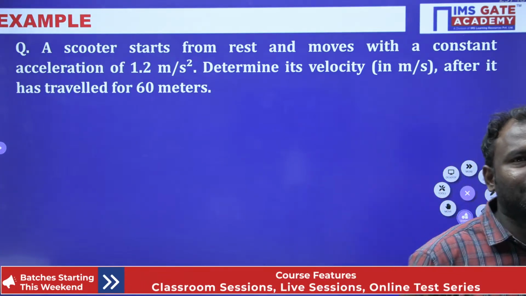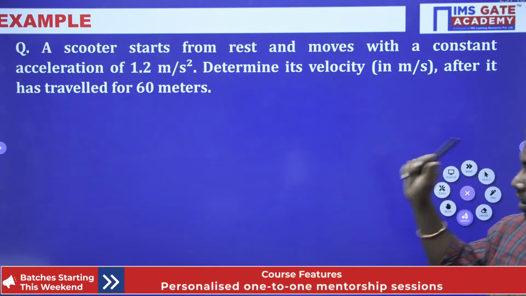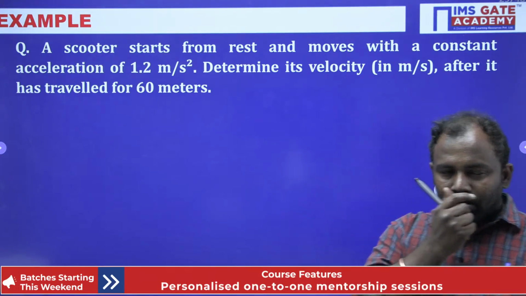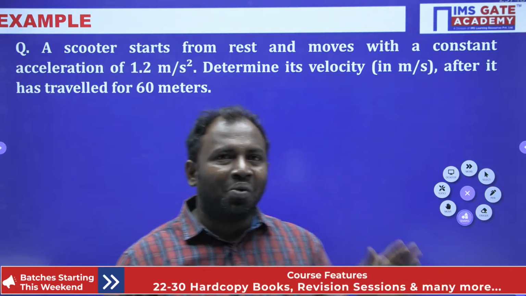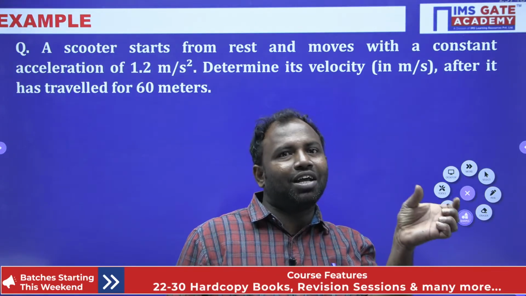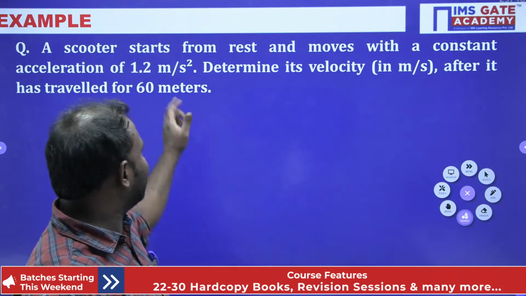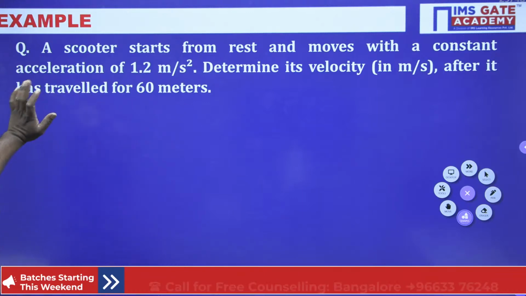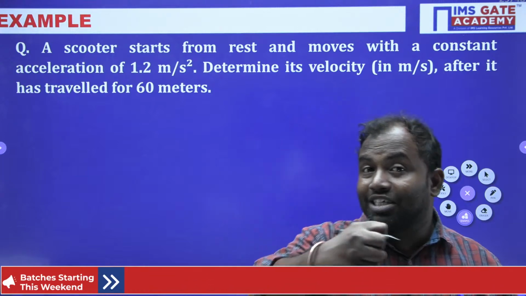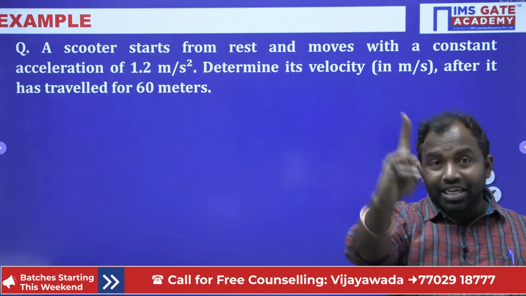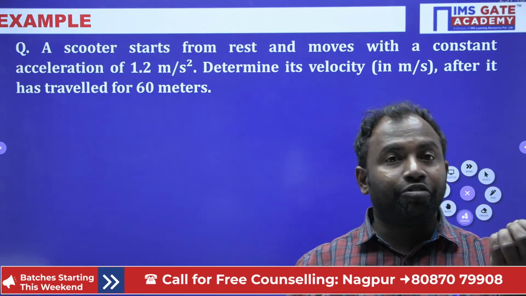A scooter starts from rest and moves with a constant acceleration of 1.2 meters per second square. Scooter is starting from where? Rest position, right? Whenever it is starting from the rest position, then the initial velocity of the scooter is 0. All right. Now let us move to the next statement. With a constant acceleration, determine the velocity in meters per second. However, we know that initial velocity is 0. Why? Because it is starting from rest. All right. Now what velocity we need to find? Final velocity we need to find.